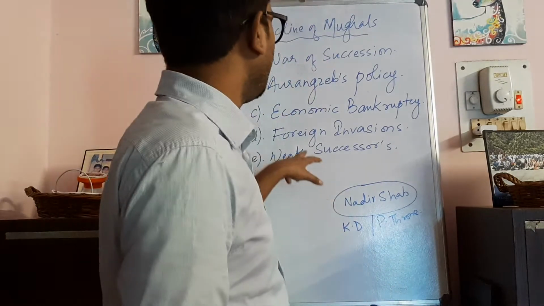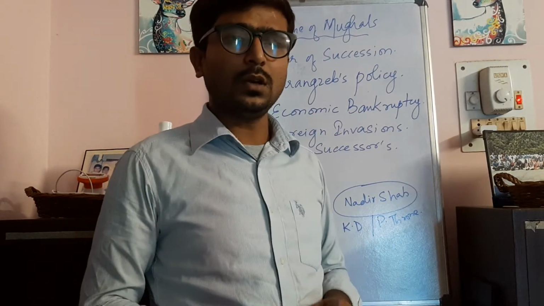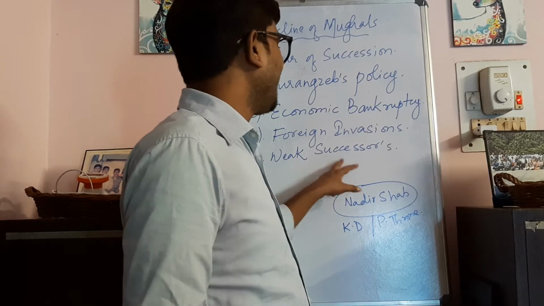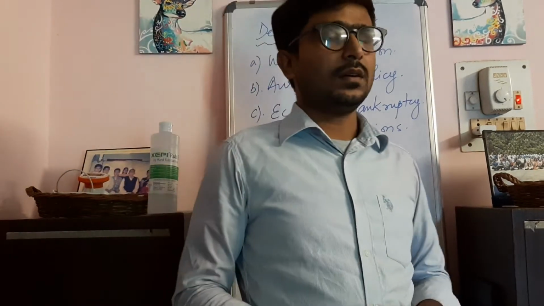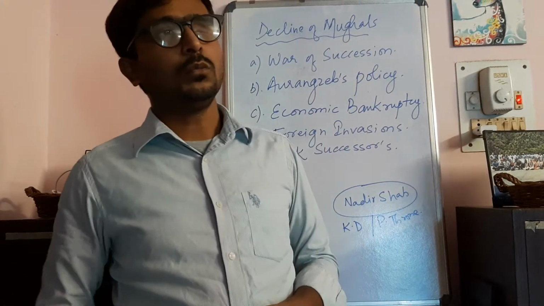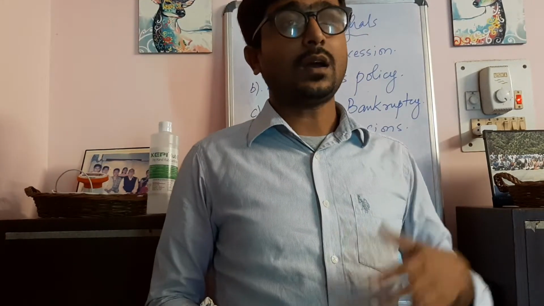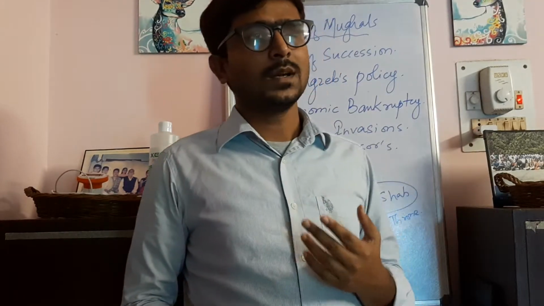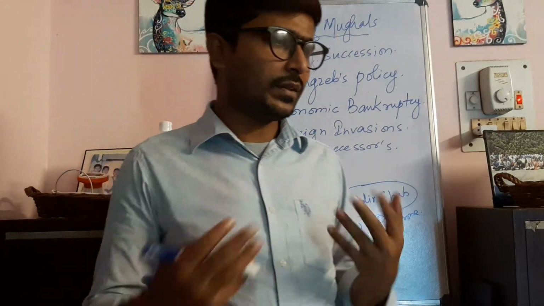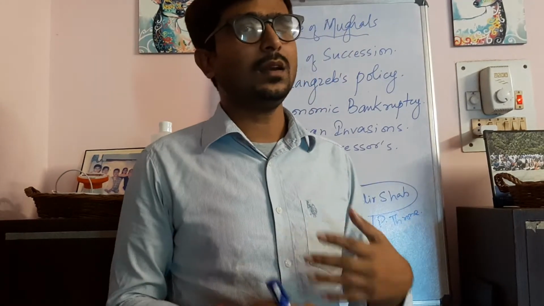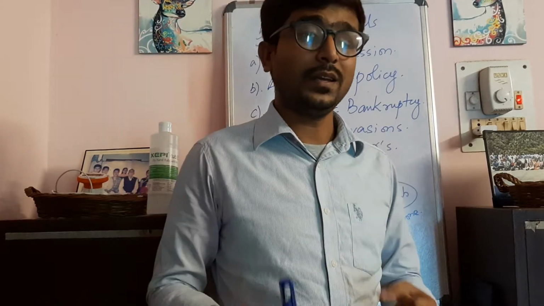So because of that also, the importance of the Mughals slowly came down. Weak successors, in simple terms, means that earlier there were kings like Babur, Humayun, Akbar and Shah Jahan, who ruled the Mughal Empire for a very long period of time. It was said that there was prosperity. Even if there was an economic downfall, the Mughal strength was still very strong.